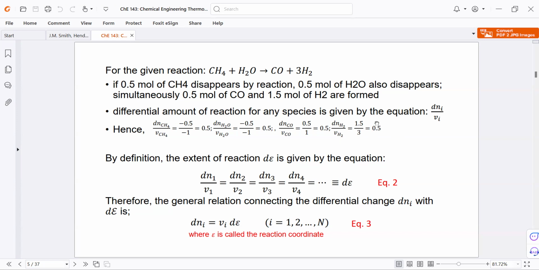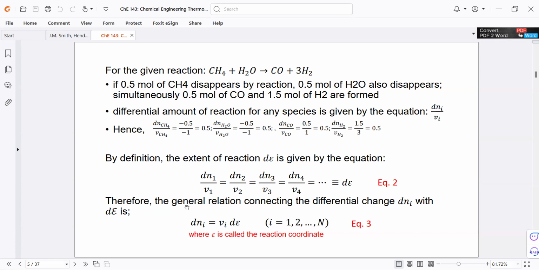And we define that value as d epsilon. So small letter epsilon, and we define d epsilon as the extent of the reaction, the change in the extent of the reaction.